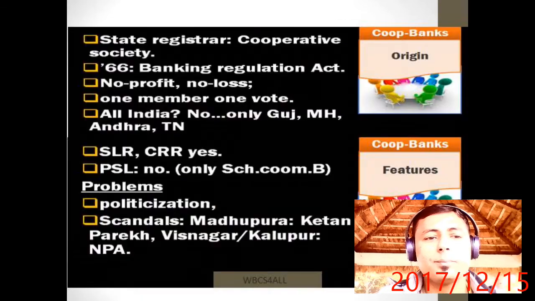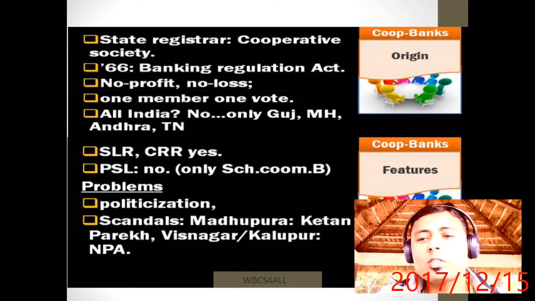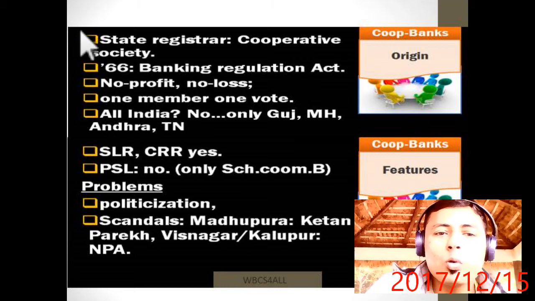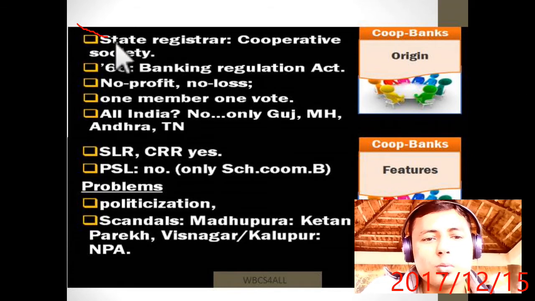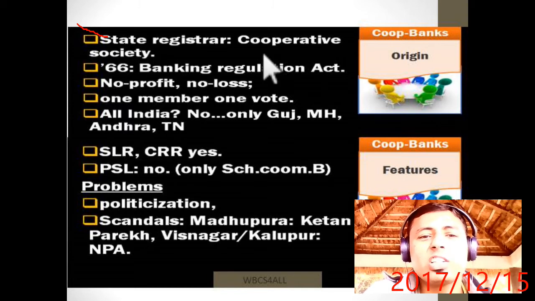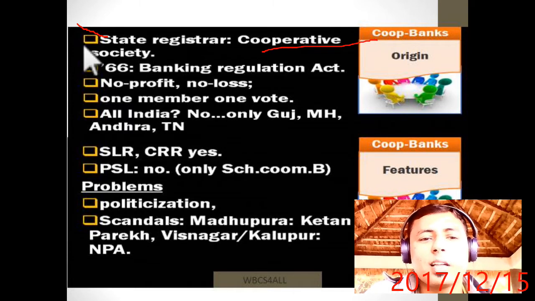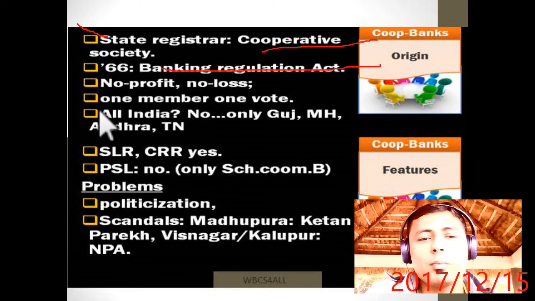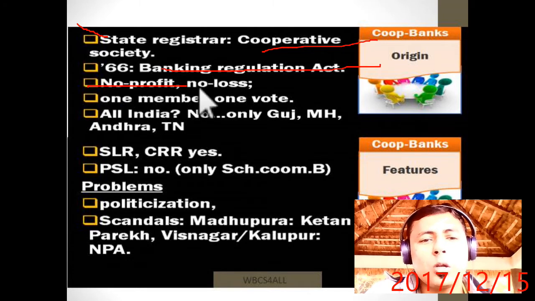Okay. Now, what is a cooperative bank? Remember, it is very important. If you want to open any cooperative society or cooperative bank, the state registrar establishes the cooperative society. Under the 1966 Banking Regulation Act, you have the permission. They should be established on a no profit, no loss basis. One member, one vote. Not all India, but only in Gujarat, Maharashtra, Andhra.